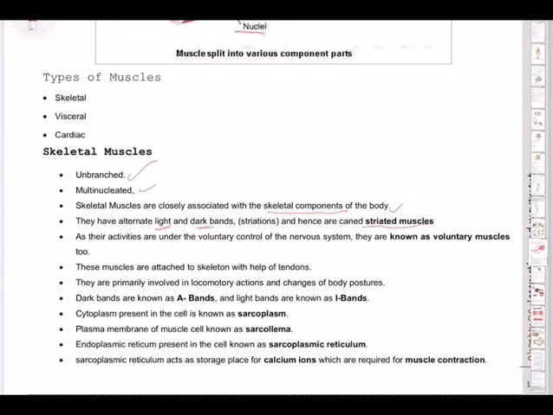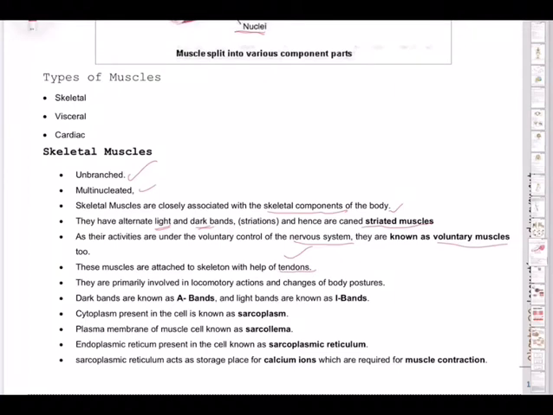In junior classes you have studied that muscles are of three types: striated muscles, or you called them rough muscles, smooth muscles, and cardiac muscles. So these skeletal muscles are rough muscles. As their activities are under the voluntary control of the nervous system, they are known as voluntary muscles also. These muscles are attached to the skeleton with the help of, most important, tendons.